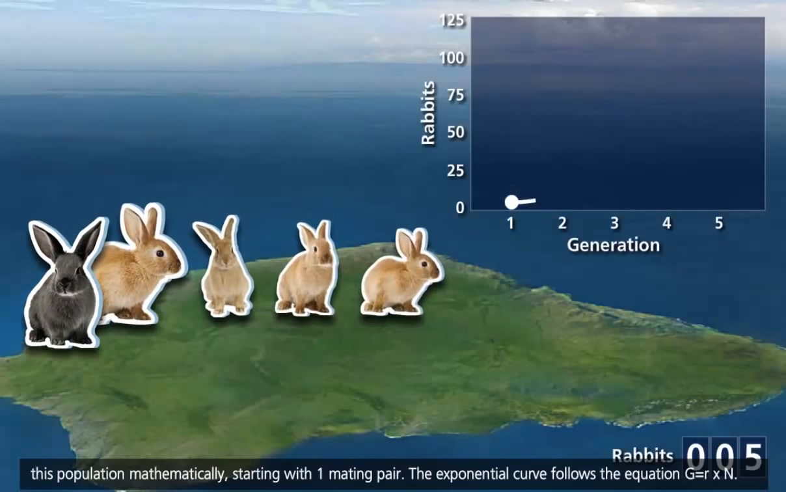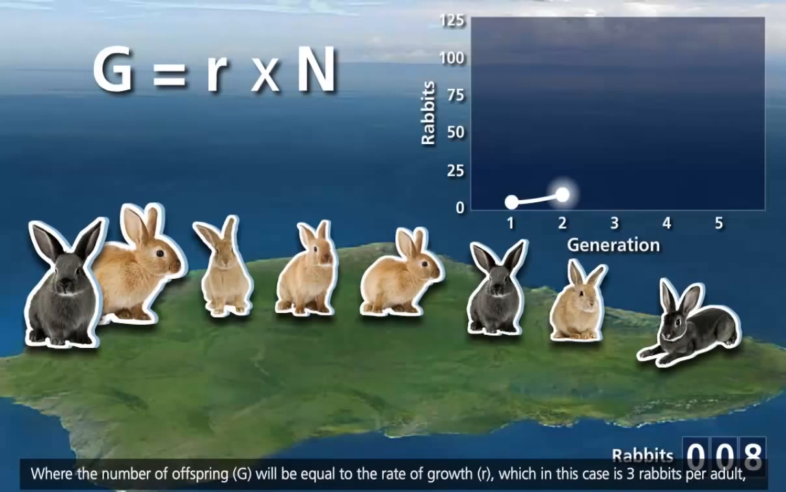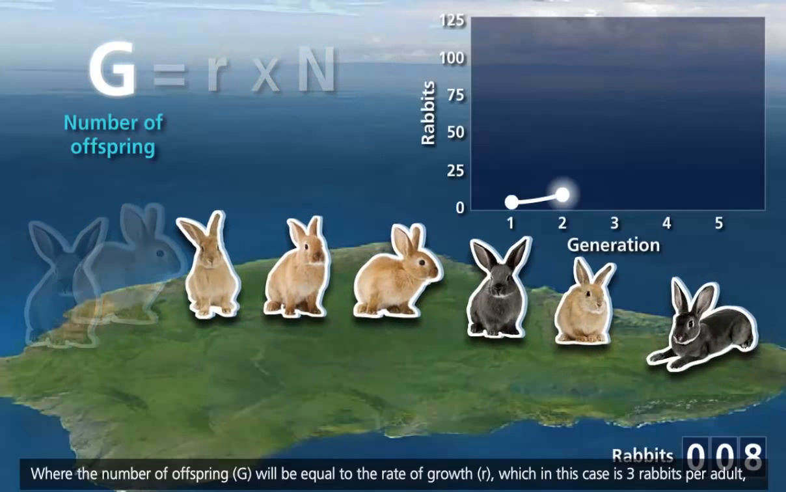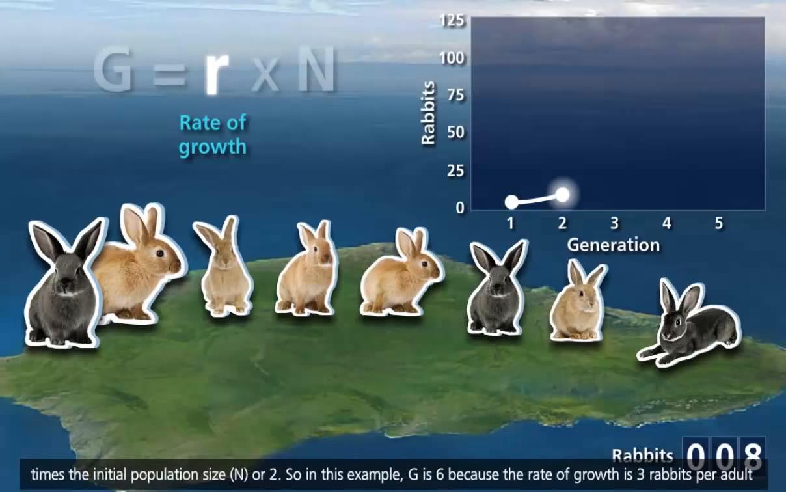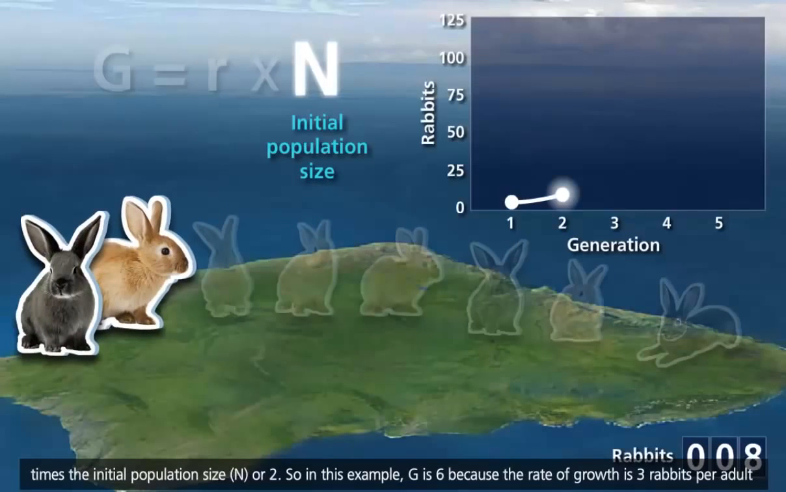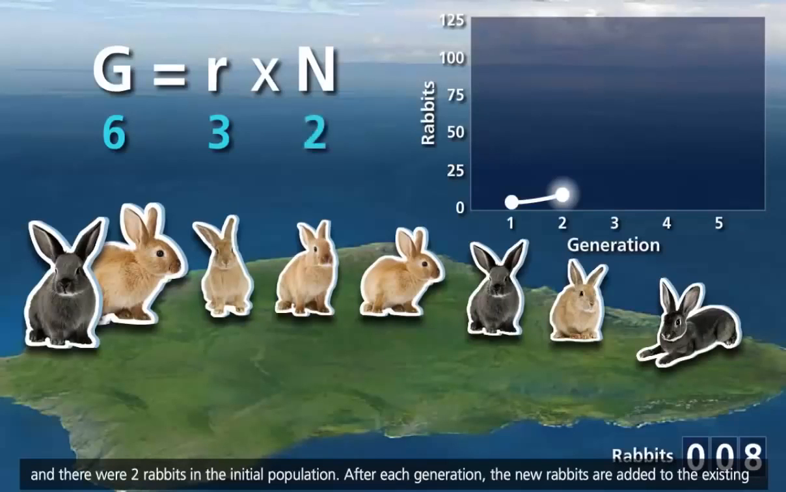The exponential curve follows the equation G equals R times N, where the number of offspring, G, will be equal to the rate of growth, R, which in this case is 3 rabbits per adult, times the initial population size, N, or 2. So in this example, G is 6, because the rate of growth is 3 rabbits per adult, and there were 2 rabbits in the initial population.